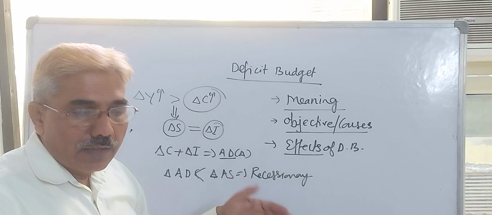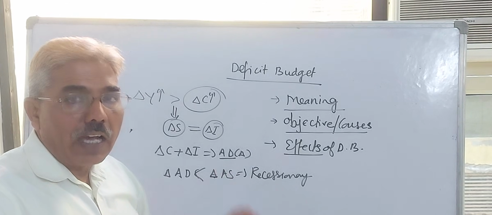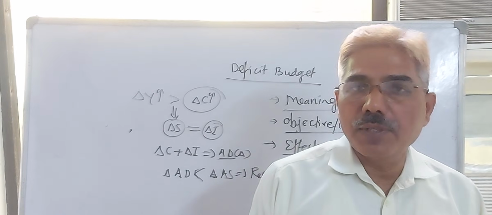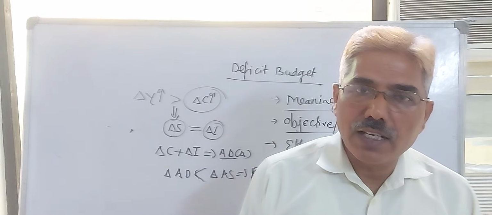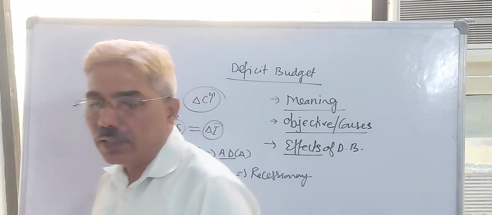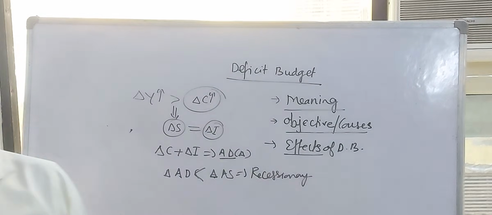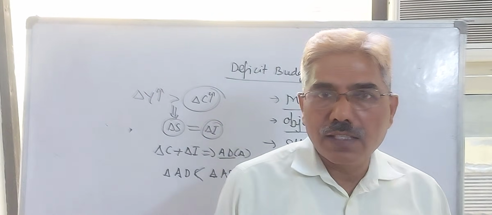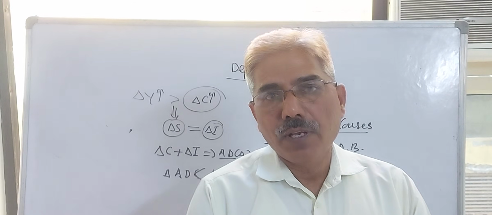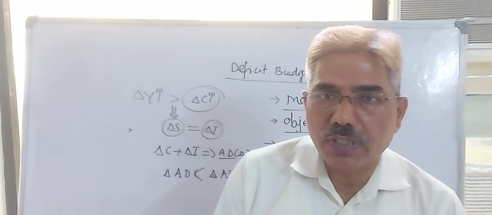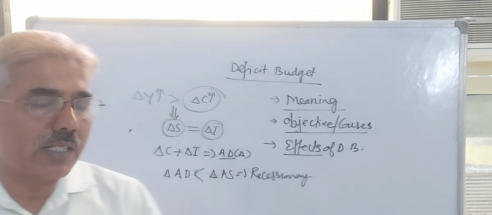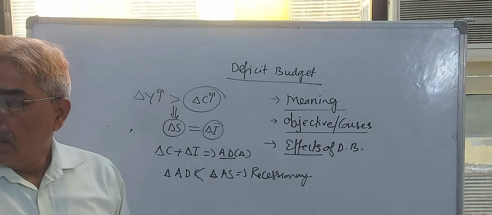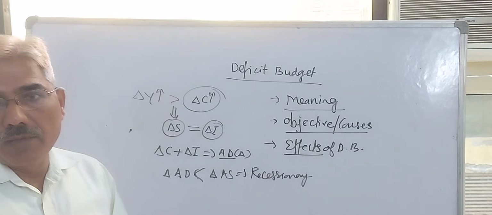Automatically, they will release excess labor and excess capital which is not utilized. Ultimately there will be idle capital and labor in the market, and if there is lack of money in this section of society, aggregate demand automatically will be less. That will lead the economy to a high level of unemployment.